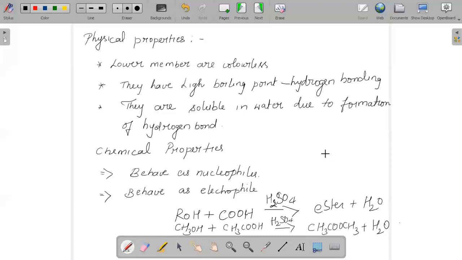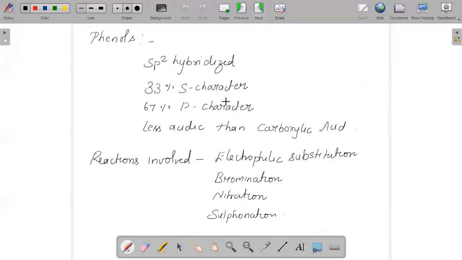And next, we can move to phenols. So when we say phenols, we are studying based on the structure. Phenol is a benzene ring with OH attached, and here the carbon is sp2 hybridized.